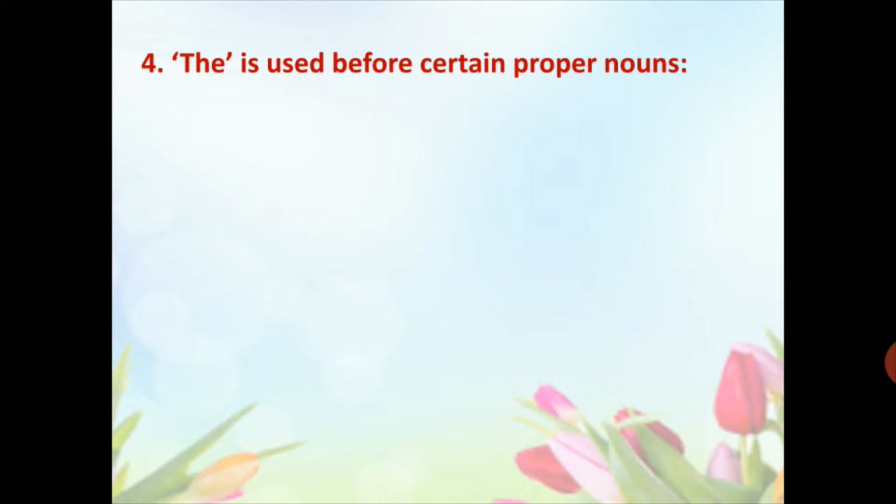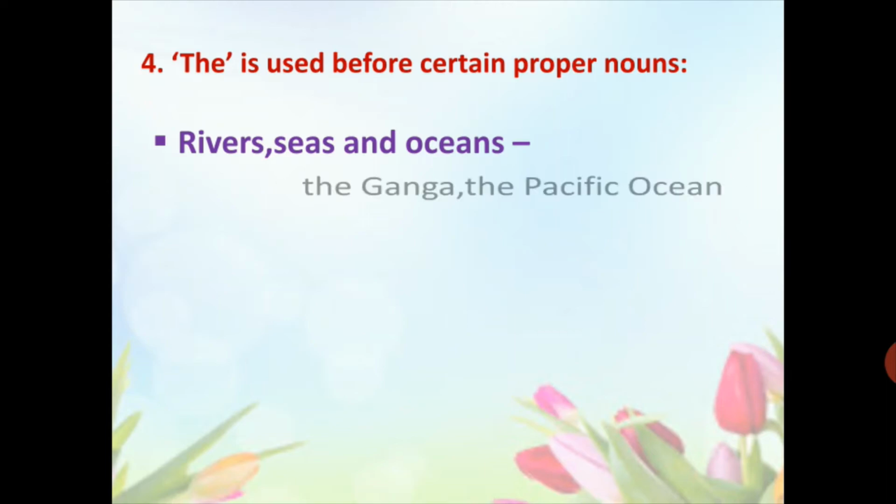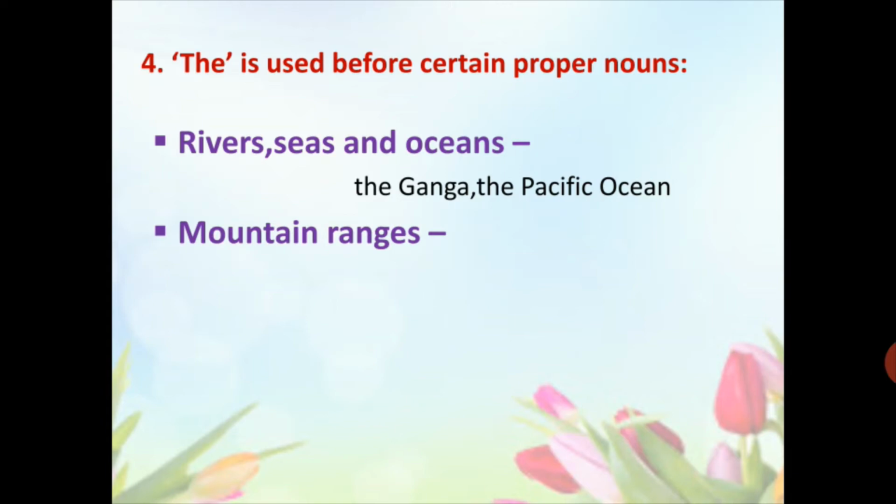Fourth rule. The is used before certain proper nouns. What are these proper nouns? Number 1. The is used before the names of rivers, seas and oceans. Examples are the Ganga, the Pacific Ocean. The is used before the names of mountain ranges. Examples, the Himalayas, the Alps.